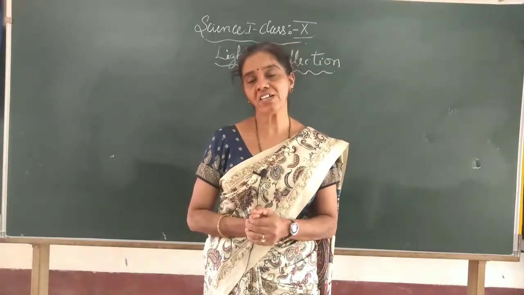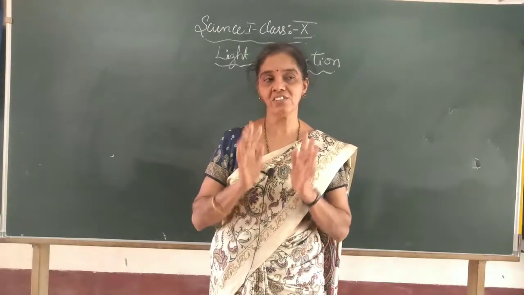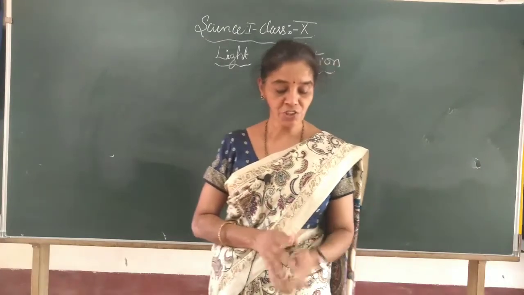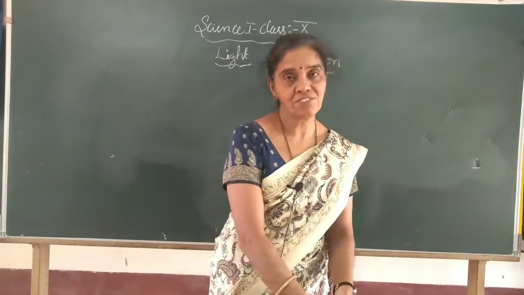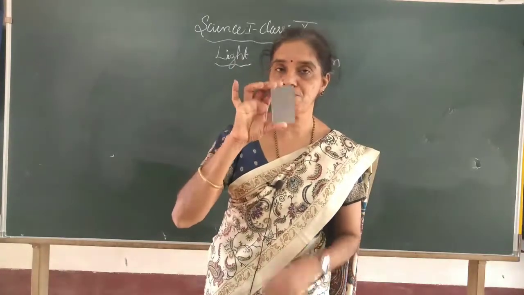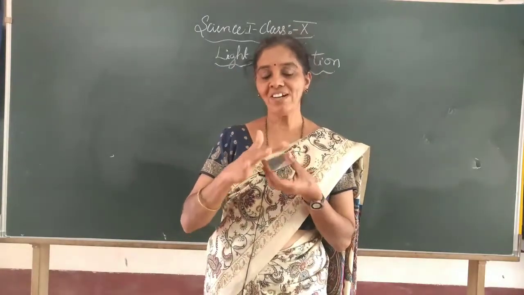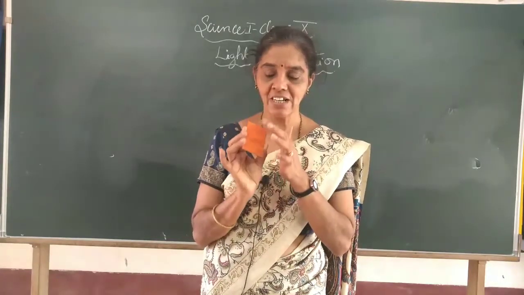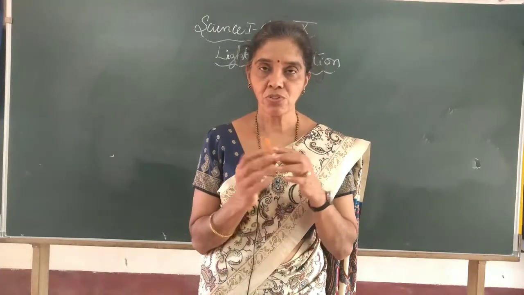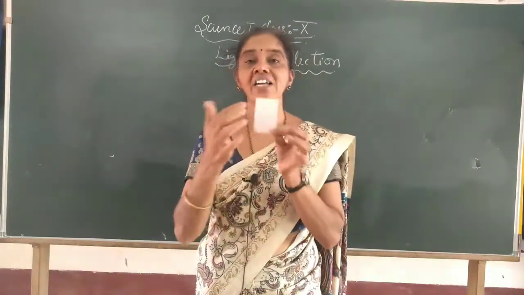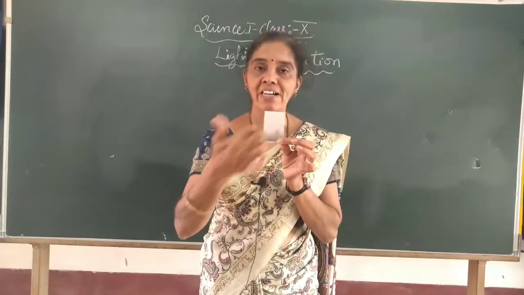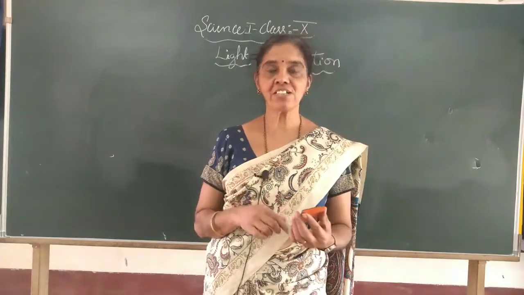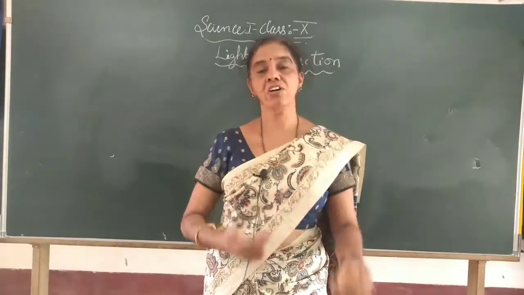Now, if I say the word reflection, the first thing that comes to your mind is the mirror, right? The plane mirror which we use in our day-to-day life. In the plane mirror like this, one side of the glass is silver coated, the reflecting surface, and the other side is non-reflecting, it is colored. So, when light comes and hits here, it will bounce back, reflect back, and by that reflection we can see our image on the mirror.